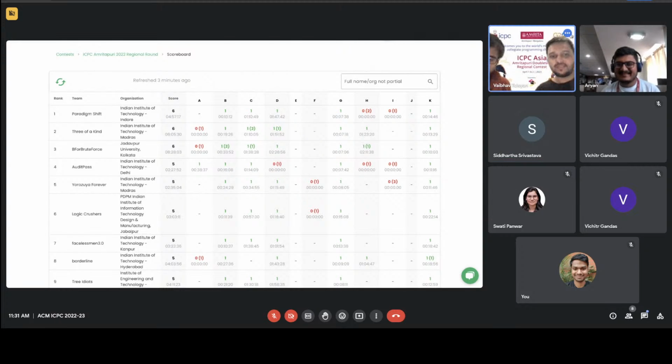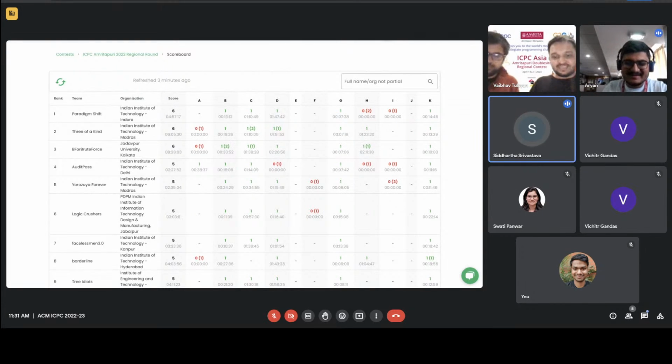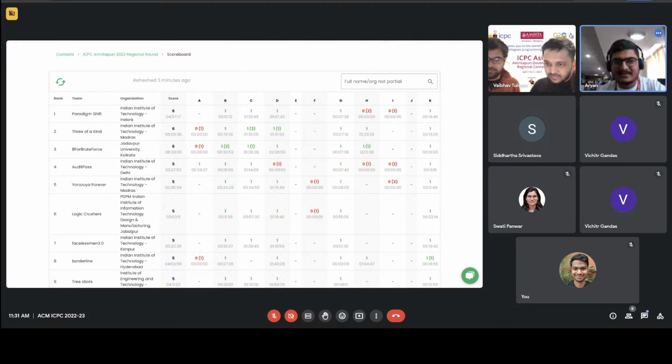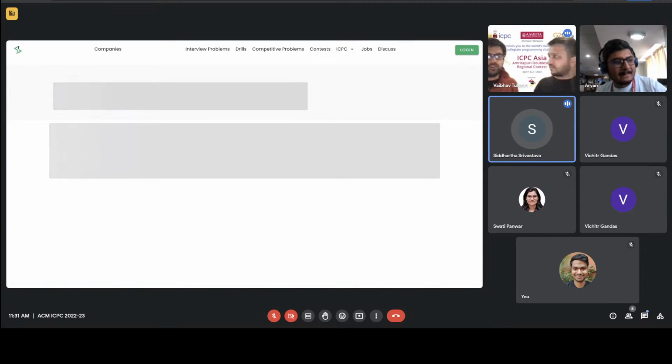What problem was this? Do you remember by any chance? I do not. I can try to fetch the problem statement. Yeah, that will be interesting. 2019, 2020 Gwalior, right? Earlier. We definitely have a rank list for it, but I am not sure if statements are still available. If I give you the problem set data, can you find which problem it was? I mean, I should recognize it if you give me this.